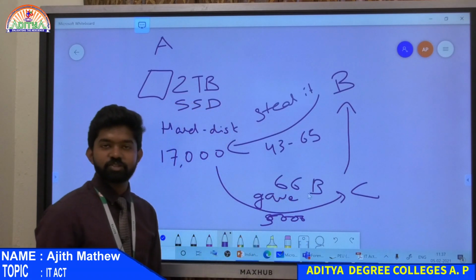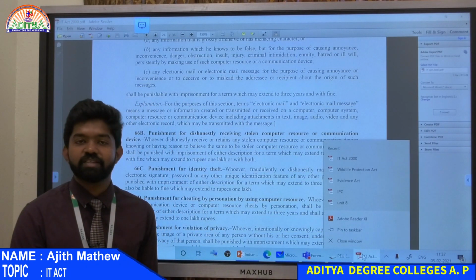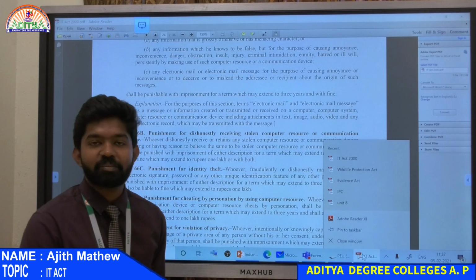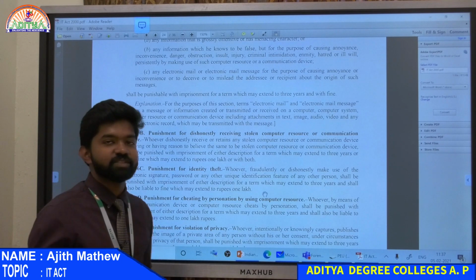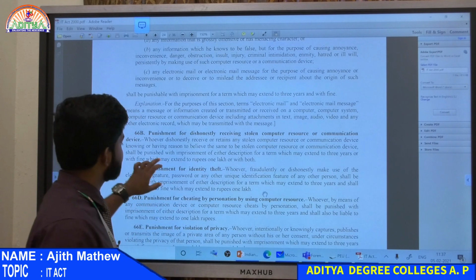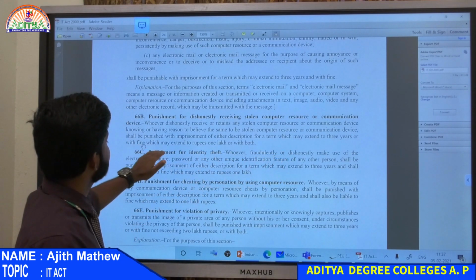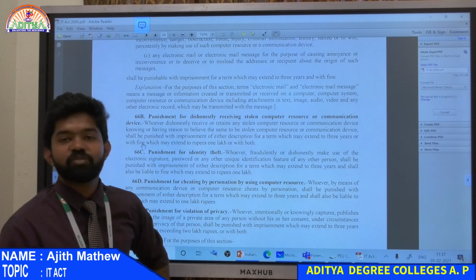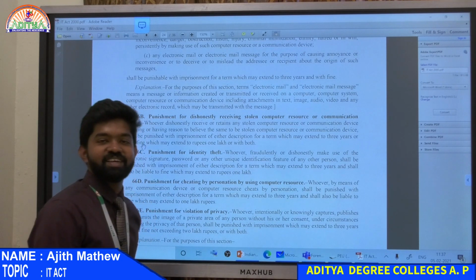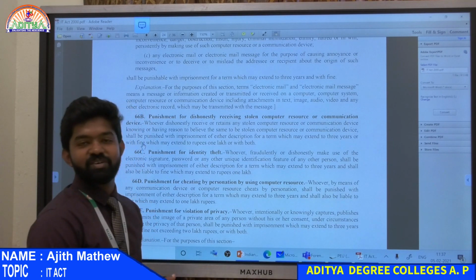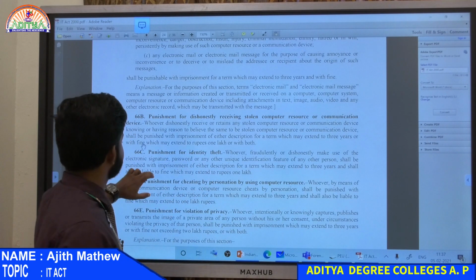66B, understood? Receiving stolen property, when you know that it is already stolen, is also a crime. So, don't try to steal anybody's hard disk and give it to someone else. You both will be punished. The term may extend to 3 years, or with fine which may extend to rupees 1 lakh, or with both. You cannot take a loan for paying the court's punishment; you have to pay the money. No bank will give you a loan of 2 or 3 lakhs for paying a fine. So, don't do these kinds of things.